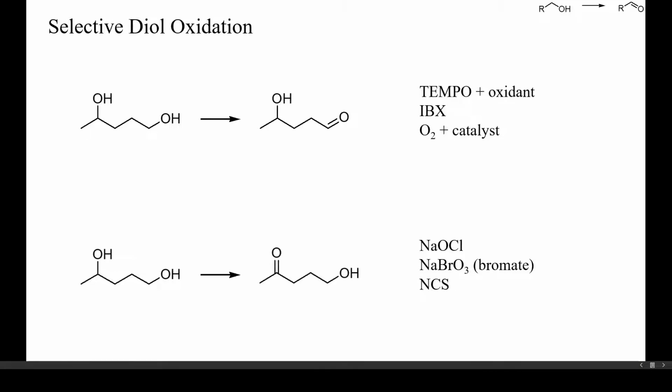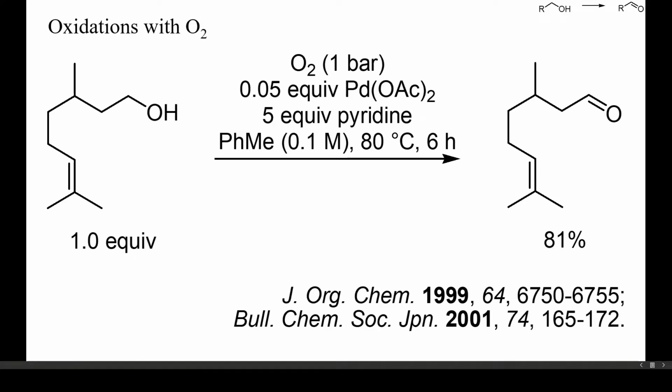Primary alcohols are preferentially oxidized with the aid of sterically demanding aminoxyl radicals as catalyst. Oxidations with derivatives of 2-iodobenzoic acid, such as IBX, or heterogeneously catalyzed dehydrogenations also proceed faster with primary than with secondary alcohols. The selective oxidation of secondary alcohols, on the other hand, can often be achieved with hypochlorite, bromate, or with N-haloimides as oxidants. Let's check some specific examples of alcohol oxidations with oxygen, hydrogen peroxide, or with hydroperoxides.